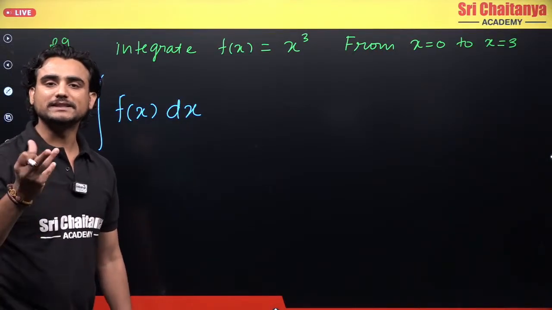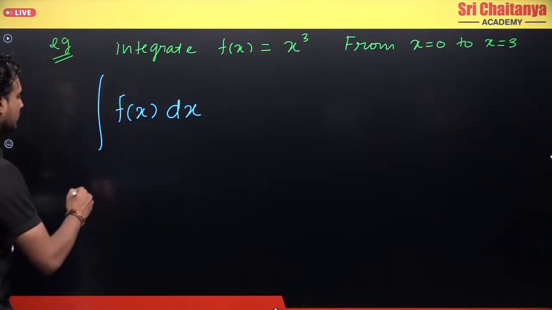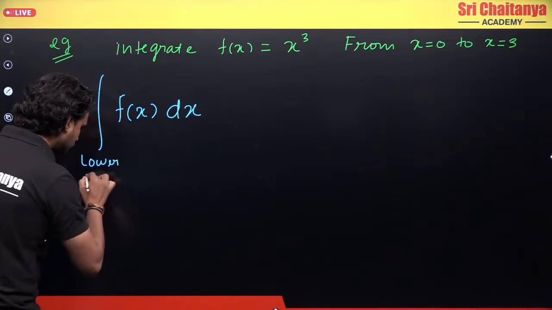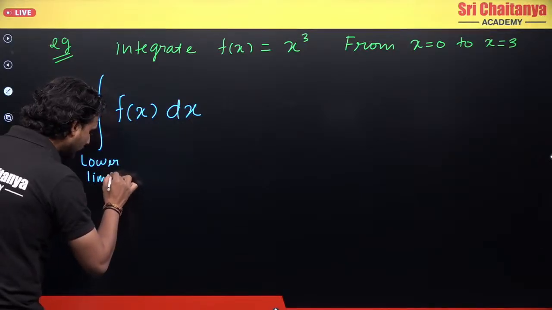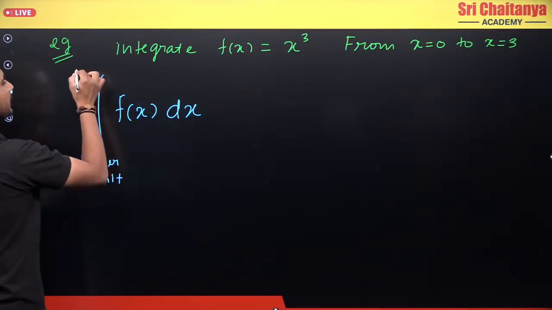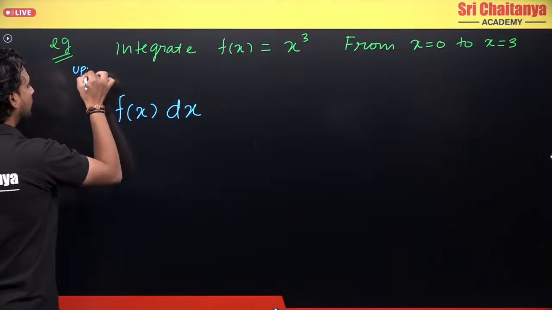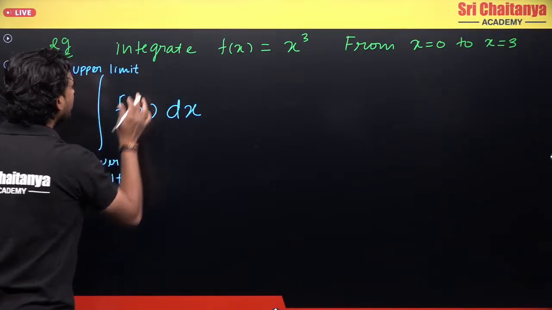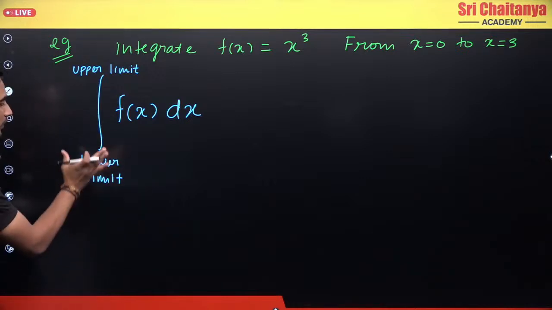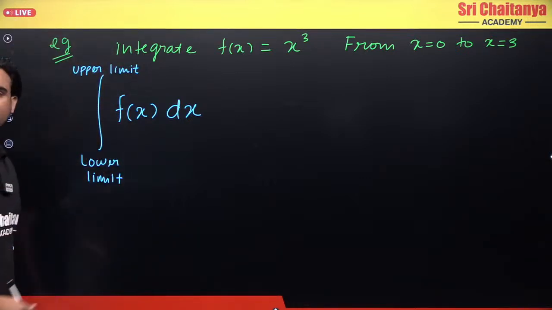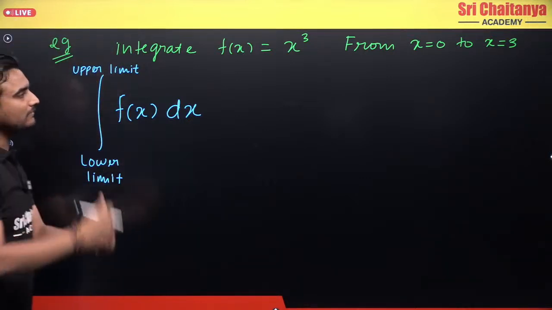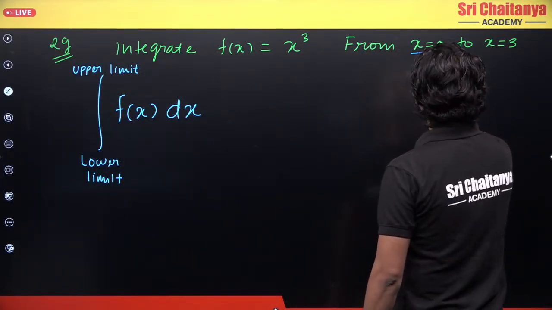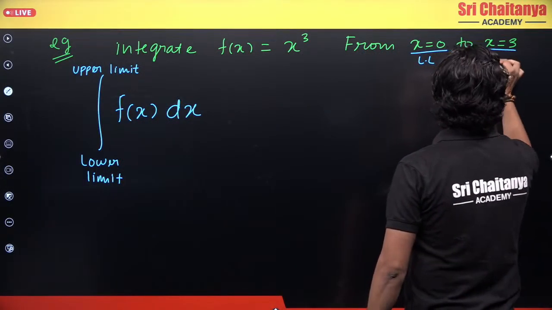But once I specify my boundaries, there are two: this is known as the lower limit, my lower boundary, and this is my upper limit, or upper boundary. I am telling you that you have to integrate from this part to this. This is my starting value, this is my ending value. So in this question, can I say this will be my lower limit and this will be my upper limit?